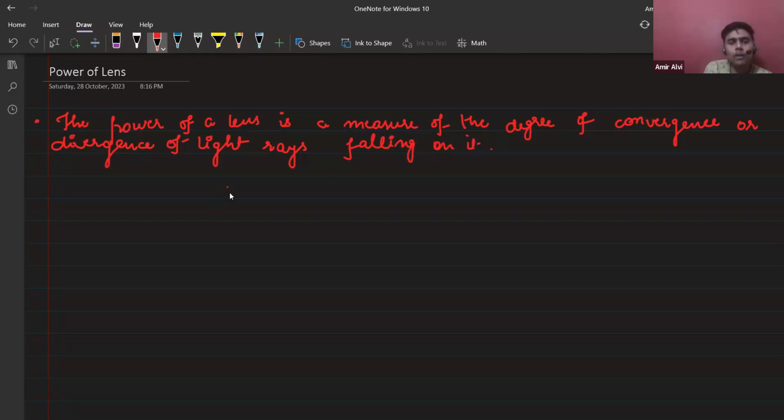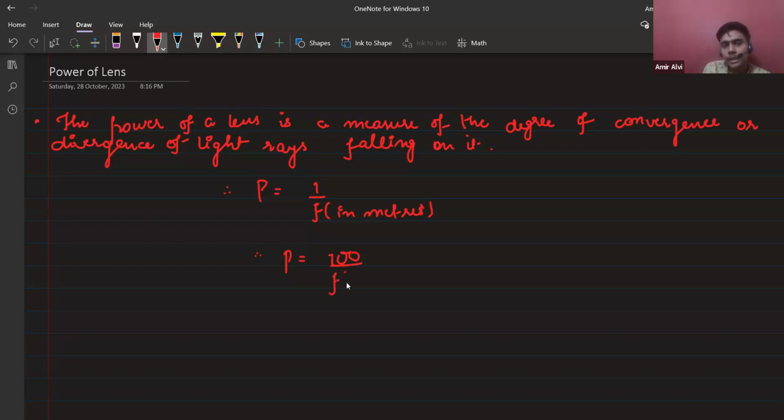Okay, so power of a lens is denoted by capital P, and its formula is 1 by F. If you are taking the power of a lens as 1 by F, your focal length will be in meters. And there is another formula for the power of a lens in centimeters. You need to write the 100 in the numerator.